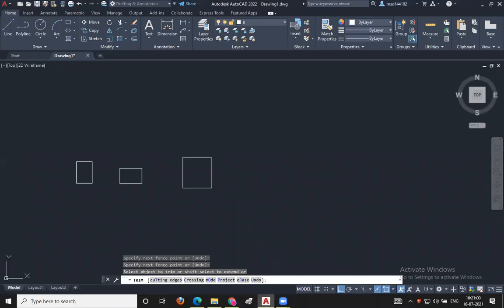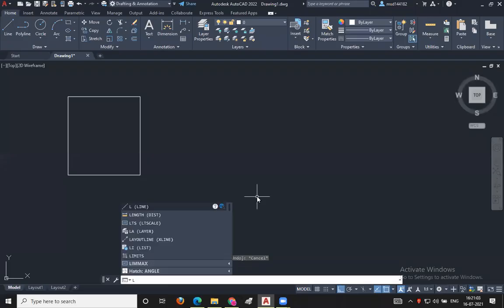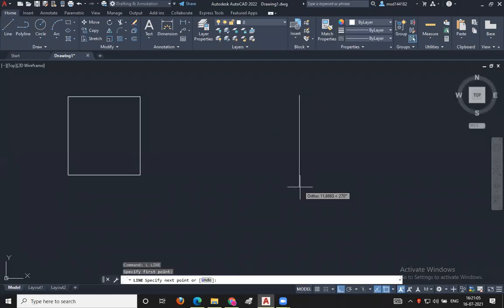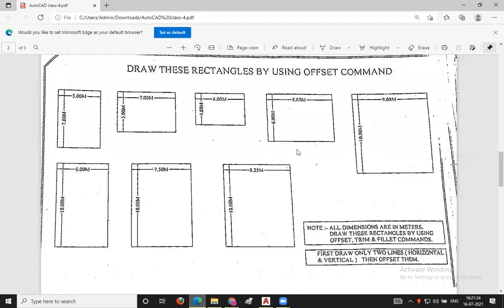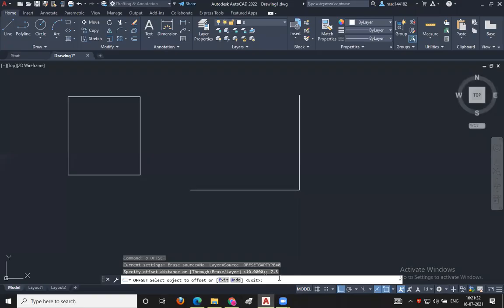So for that I will be moving here. Just activating the line command here. L enter. Drawing a line like this randomly, drawing a vertical line, then drawing a horizontal line, then escape. So what is the offset distance here? O enter, 7.5 meters. O enter, then again 7.5 enter. Here, the width of this rectangle is 7.5 meters. So O enter 7.5 enter. Selecting the object like this, then offsetting it.